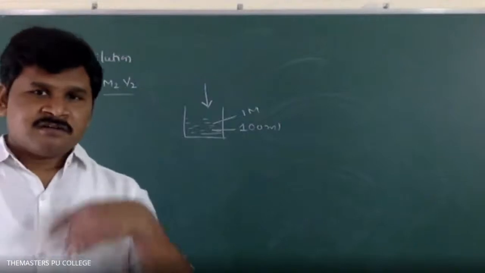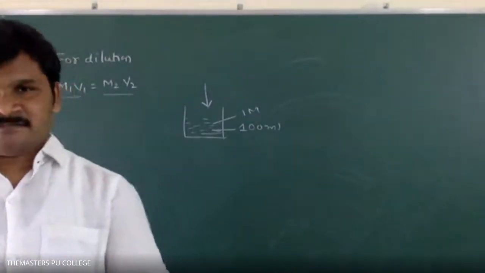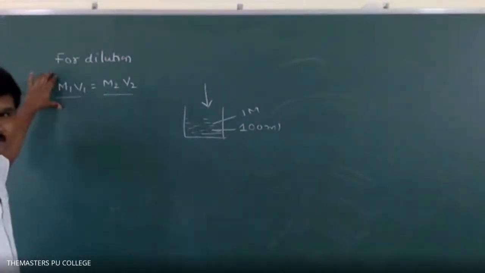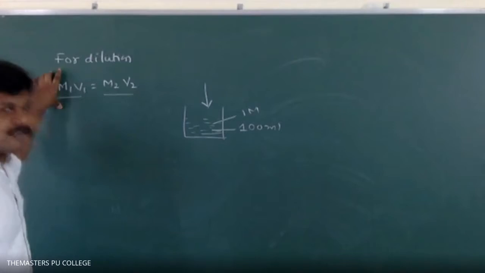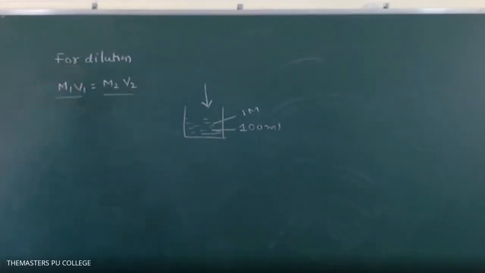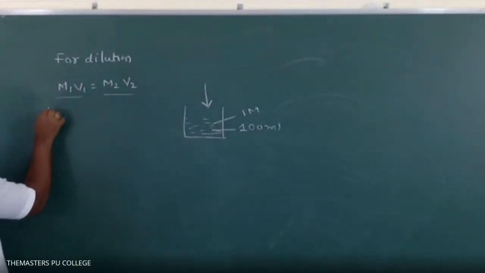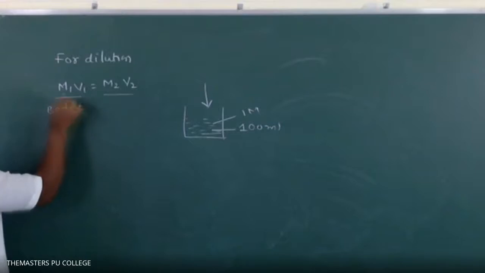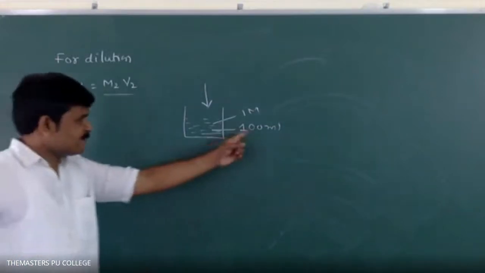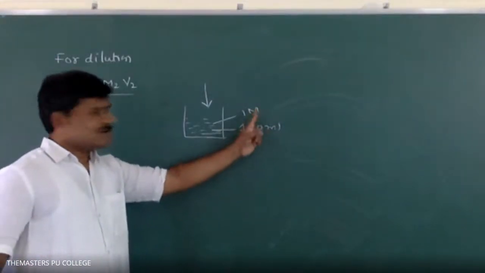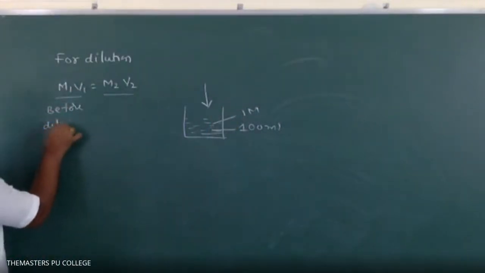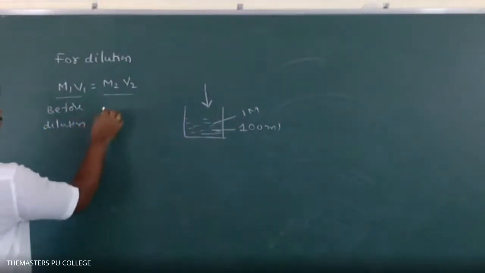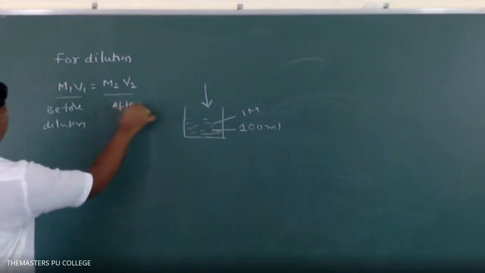So, how much is the molarity changed? That we can calculate by using this formula. This is called the dilution formula, the law of dilution. According to the law of dilution, M1 V1 is equal to M2 V2. In this, M1 V1 means molarity and volume before dilution, like 100 volume, 1 molar. M2 V2 are after dilution.